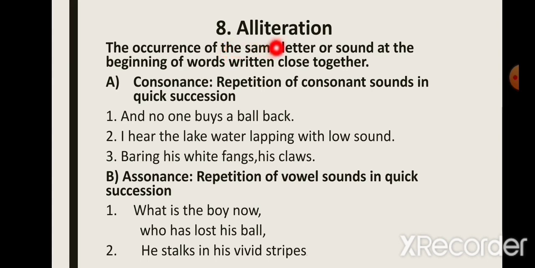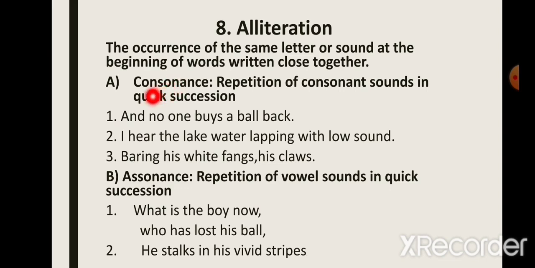Now next we have alliteration, the occurrence of the same letter or sound at the beginning of words written close together. Now when the words that are placed close together begin with the same sound, we call it alliteration. Now you must be familiar with the tongue twister. "She sells seashells by the seashore, but the seashells that she sells are not the seashells of that seashore." Now you see the repetition of the sounds s and sh. Now these words are written closely together and they have the same beginning sound. So this is an example of alliteration.